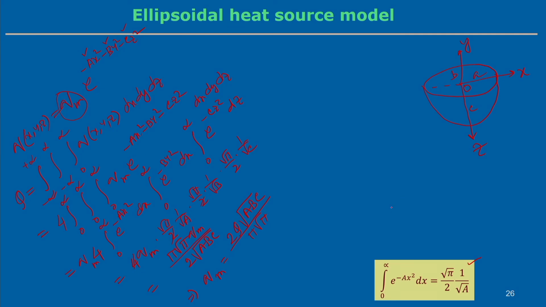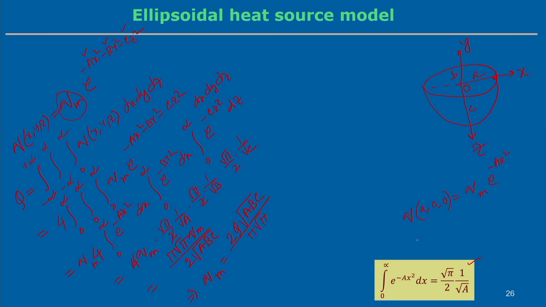Consider one case, for example, at the boundary: x equal to a, y equal to 0, z equal to 0. Then q_m e to the power minus a squared, and for the y and z components it will be e to the power 0, which is 1.